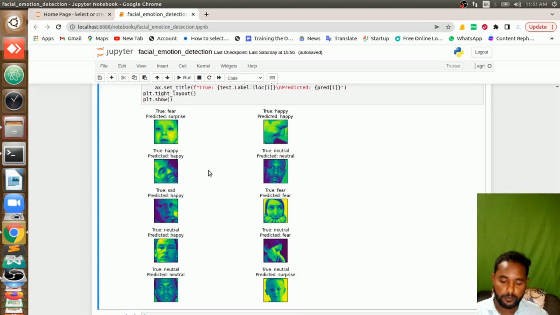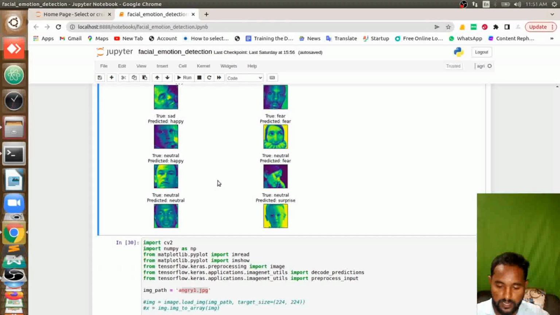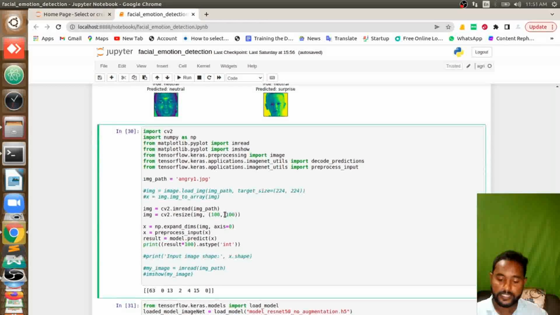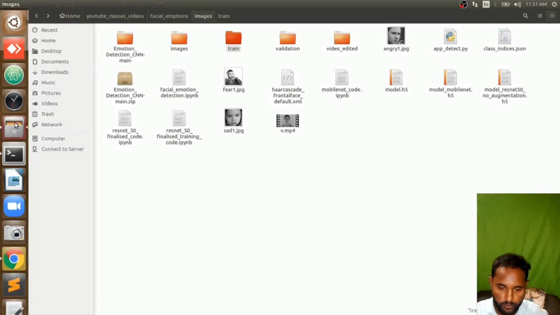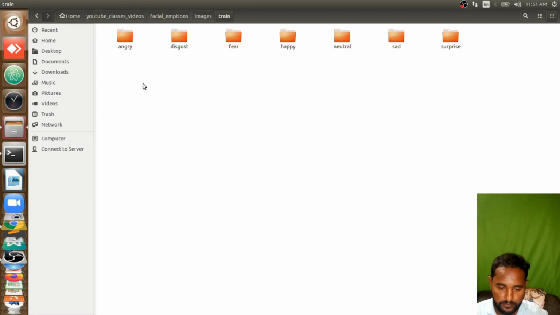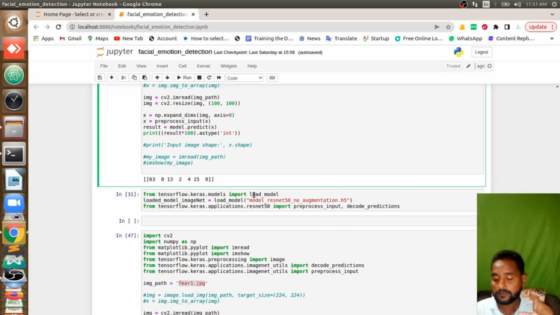It was trained for 10 epochs and reached nearly 50% accuracy. Then we are seeing so many wrong results here. After that, what I am doing is feeding images separately. Here you can see first I am feeding angry one.jpg, the image which shows angry emotion, to my model. Then it shows 63% that it belongs to the first class. What is the first class in our case? Under train, the first class is angry. So our model is properly predicting, with a 63% possibility that the image belongs to the angry class.